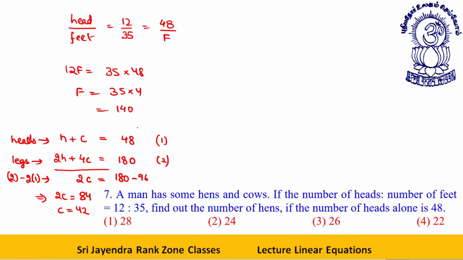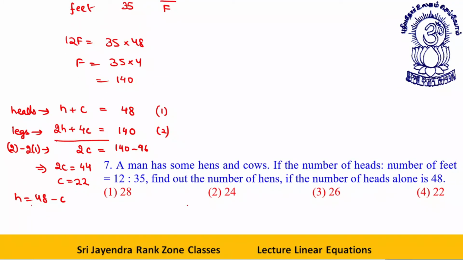I multiplied 35 by 4. It's totally my fault. 140. 140 minus 96 is 44, so 2c is 44 and c will be 22. So hens will be 48 minus c.